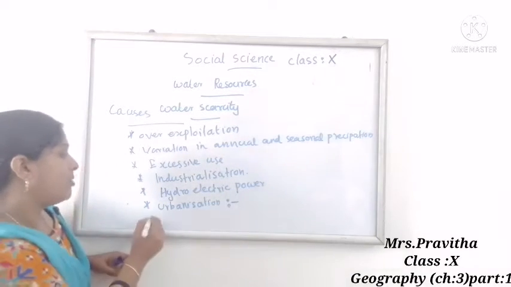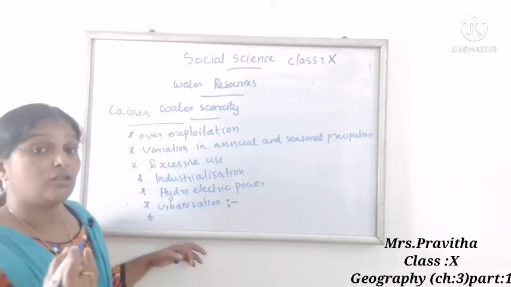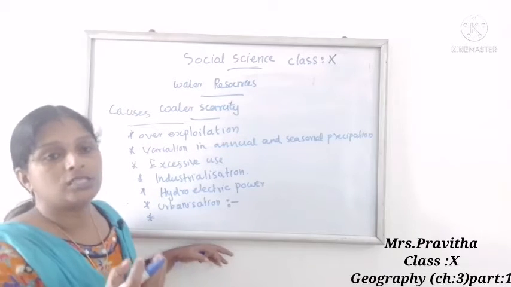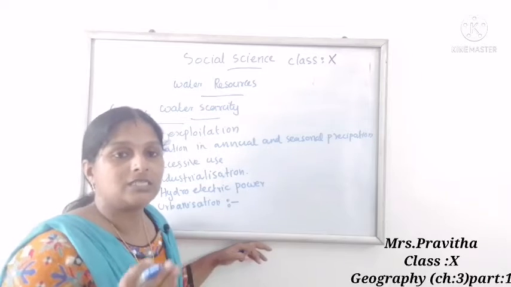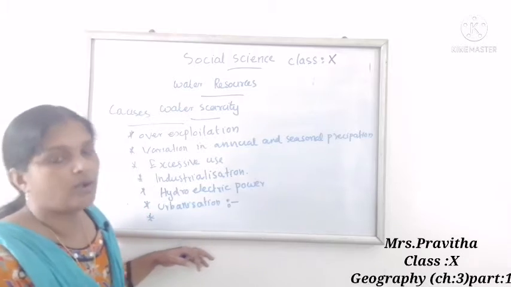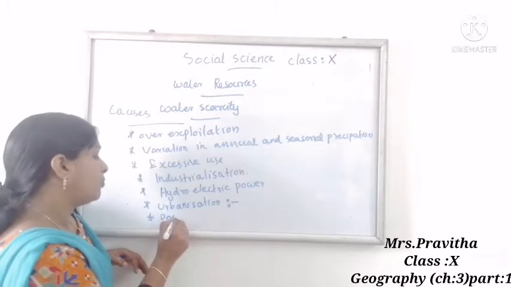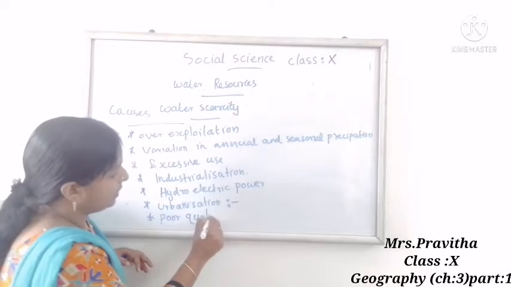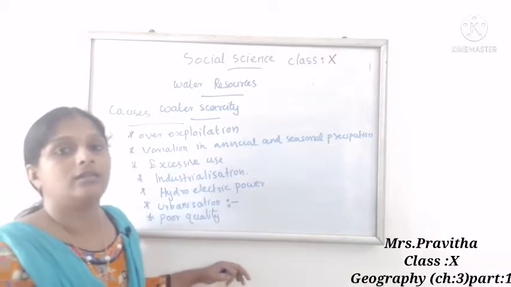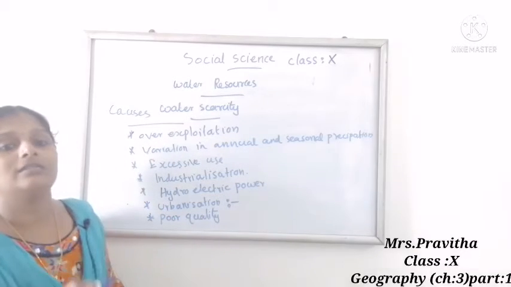Now we are checking some areas. We can see a large quantity of water will be there, but the water will be of poor quality, so such water can't be used. Water availability or quantity will be there, but quality may be poor. So poor quality water is found in many regions. That is another reason for water scarcity.